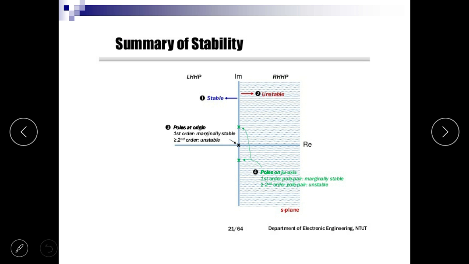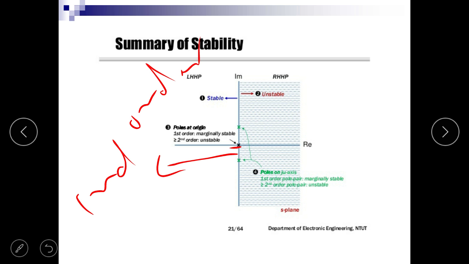Now, a summary of stability. If a pole lies at the origin, then a first order system is stable, but if the order of the system is greater than 2, the system is unstable.